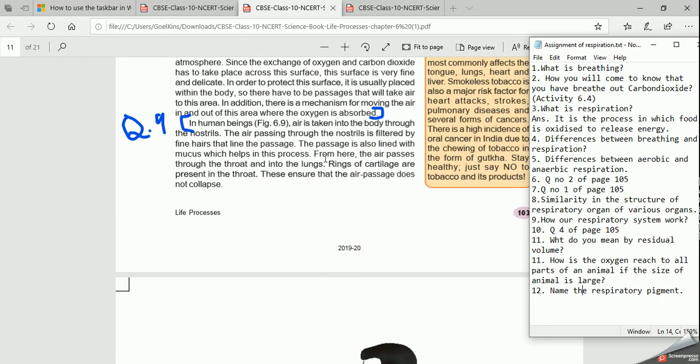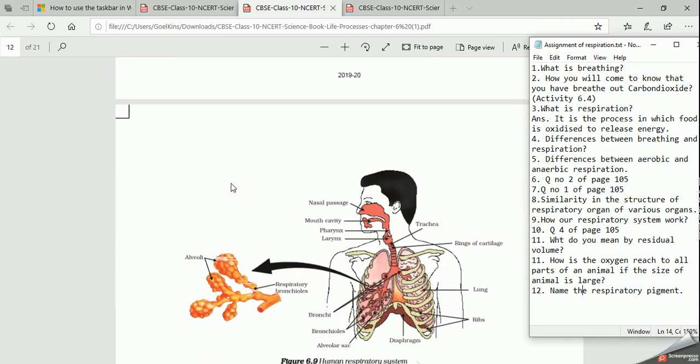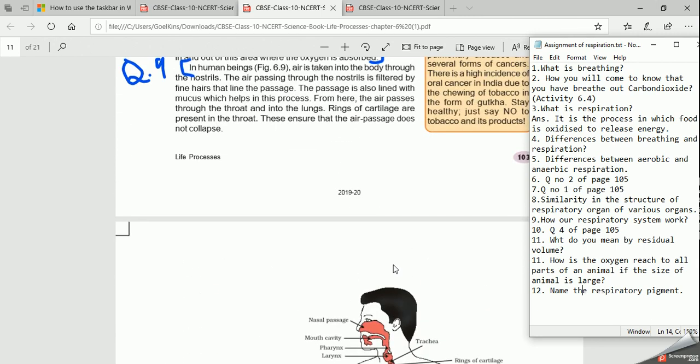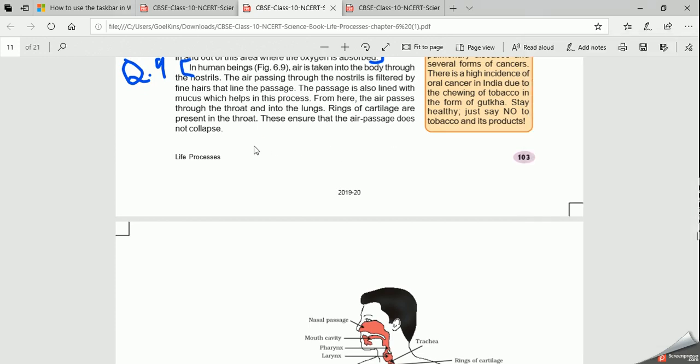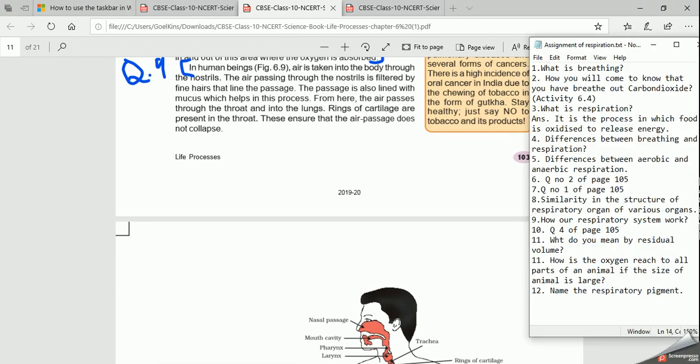Right? You can mark this answer. Rings of cartilage are present in the throat, that is, on the windpipe. I'll show it in the diagram also. You can see here, these are the rings of cartilage. This part is called the trachea. What is the function of these rings of cartilage? They ensure that the air passage does not collapse when there is no air. Clear? Any doubt? If you have any doubt, you can ask when we are meeting in the class. Clear?